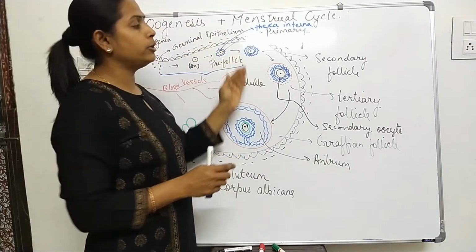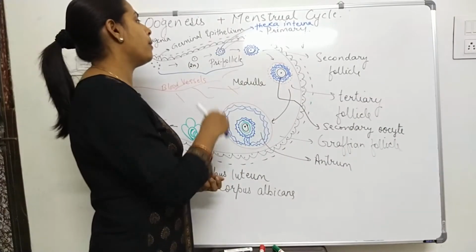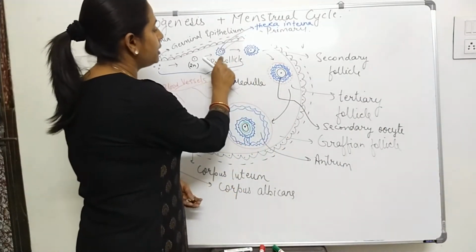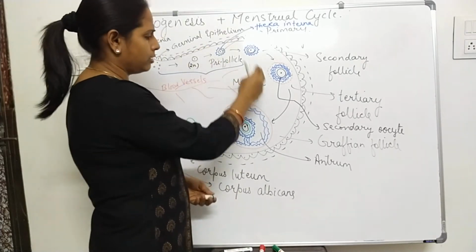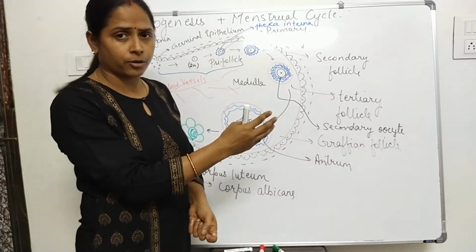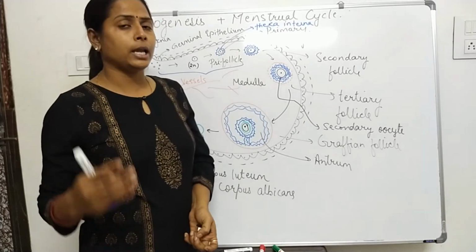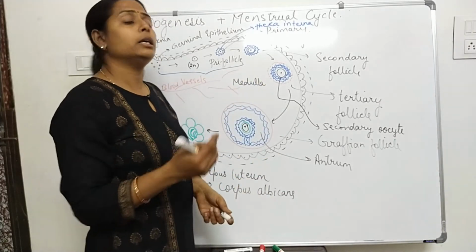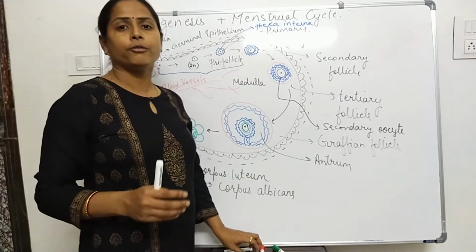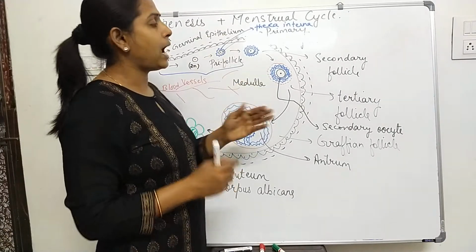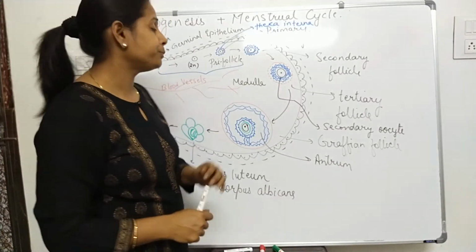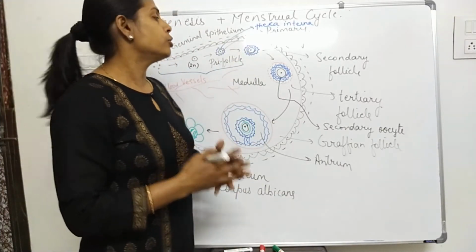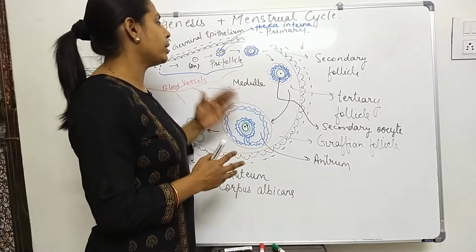Now the female child is taking birth. From birth to the age of puberty, the number of primary follicles falls, as a few of them degenerate. So by puberty, only 60,000 to 80,000 primary follicles remain in each section of the ovary. Now what happens at the age of puberty? Every month the menstrual cycle is going to start. So in the process of the menstrual cycle, what happens?